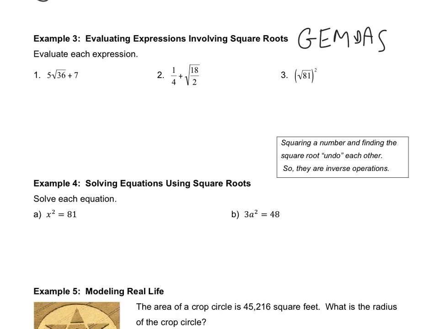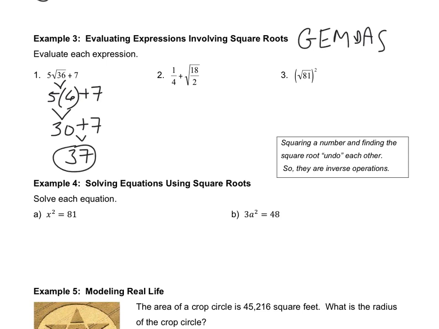So this first one, 5 times the square root of 36 plus 7. The first thing that has to be dealt with is the square root of 36. You can't multiply 5 times that first before we get the square root taken care of. Now again, notice in the notation, it doesn't allow for the negative 6. It's just talking about positive 6. So once I bring down that first step, I now see multiplication and addition, which means we do multiplication to get the 30, and then we can do our last step to get 37.